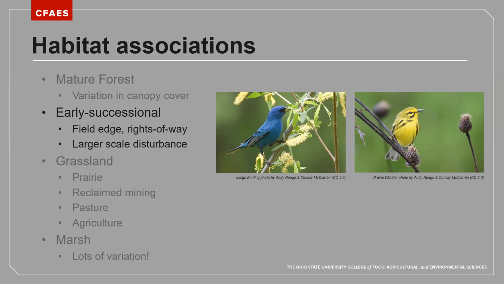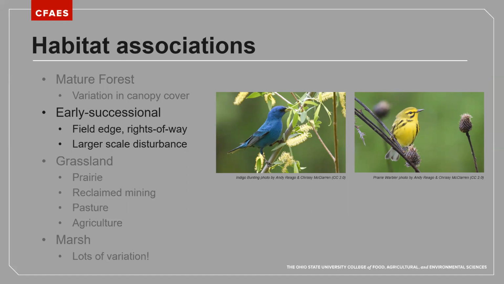They might be on the edge of some kind of field or open habitat that's very scrubby, and they do well. Other species require larger scale disturbance with smaller or fewer edge effects, large patches of successional shrubby habitat.